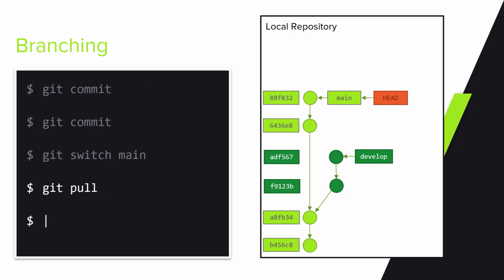Once pull is done, we can see that our graph now actually resembles a tree with branches. This situation is a very common one. We have changes on the branch, we have changes on the other, and we want to bring the two together.